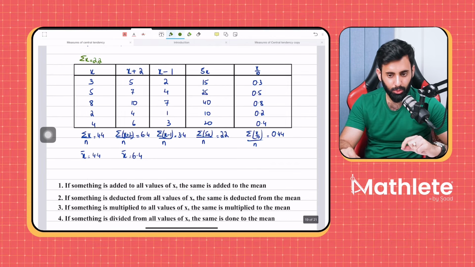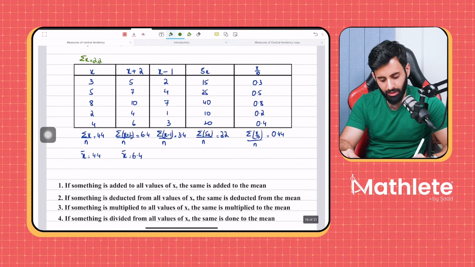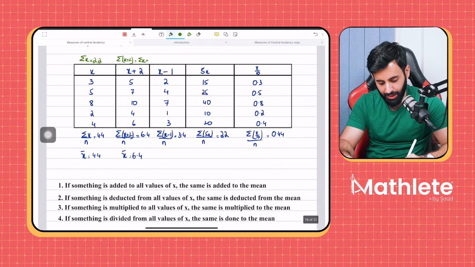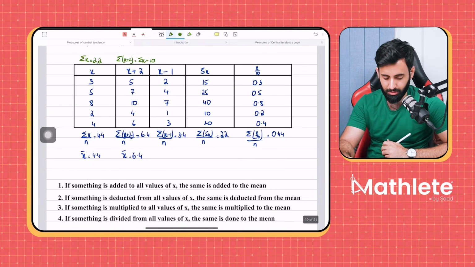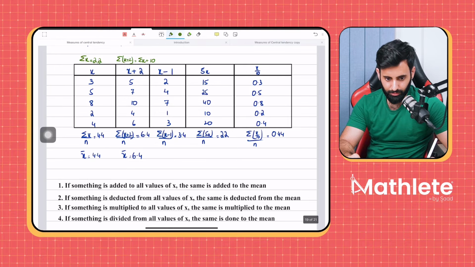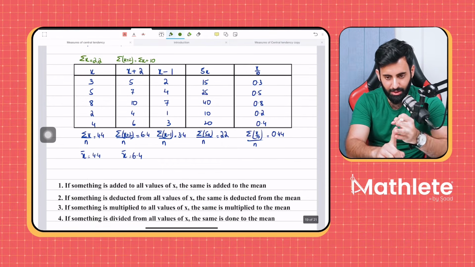If I'm adding 2 to 5 values, can I say that altogether, in order to find out summation x plus 2, I'm taking the sum of the original values of x and in it adding 10? Can I say that? Yes, sir. Where did the 10 come from? It's like the total number of additions you've made. Exactly. Because we're adding 2 and because we have 5 values.